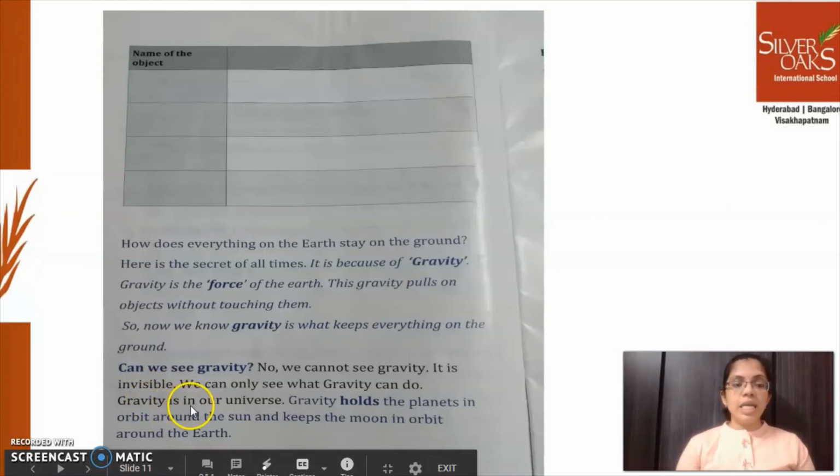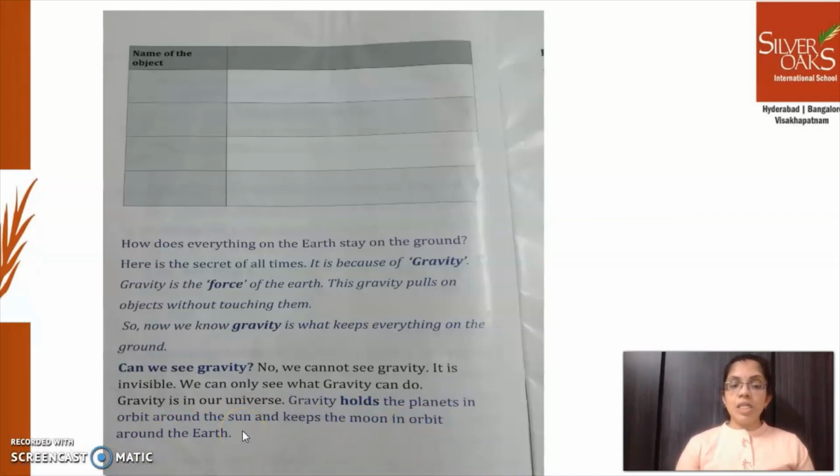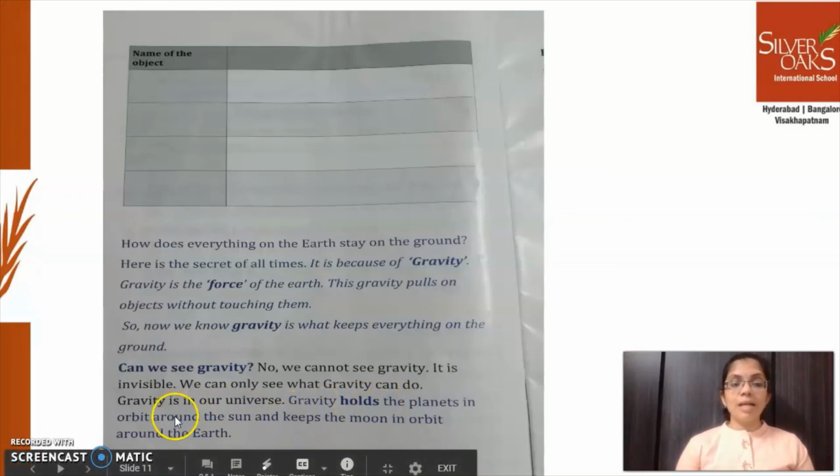Gravity is in our universe. Gravity holds the planets in orbit around the sun and keeps the moon in orbit around the earth. So, there is gravity in the universe and it holds the planets in orbit around the sun. Okay? Planets move in orbits due to gravity around the sun. And even the moon moves due to gravity around the earth.